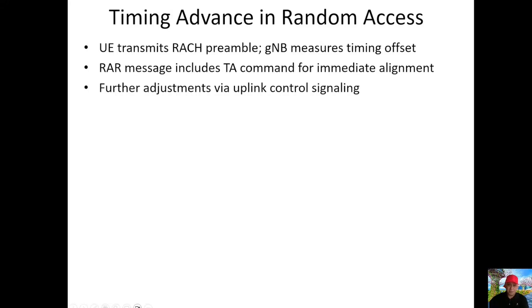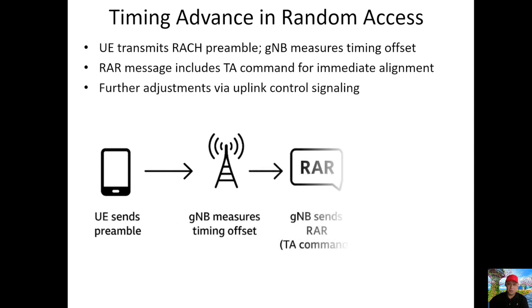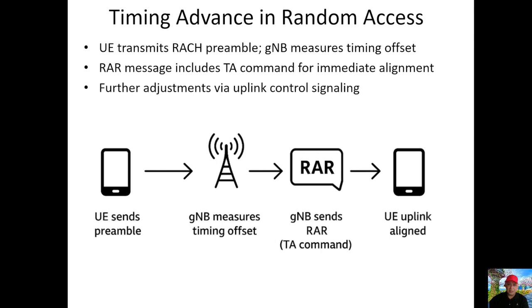During the RACH procedure, UEs transmit a preamble. The gNodeB measures its timing offset and responds with a random access response that includes the timing advance command. This allows the UE to immediately align its uplink transmission timing. Later fine-tuning continues through uplink control signaling whenever the network detects drift.